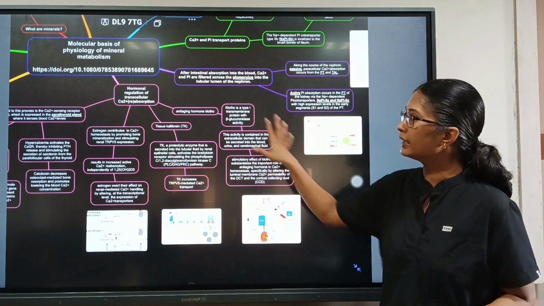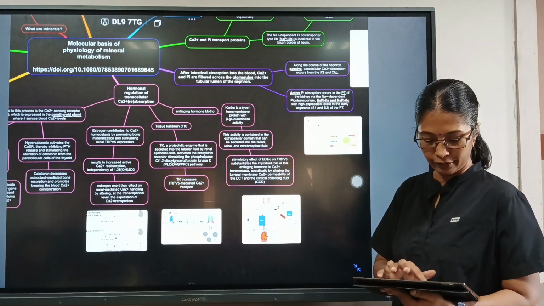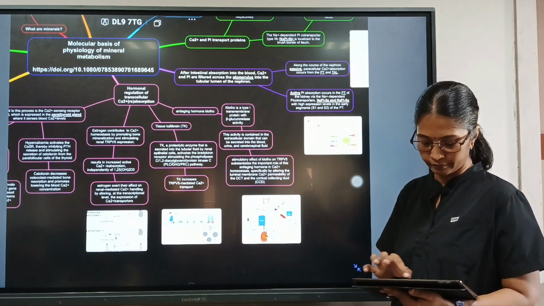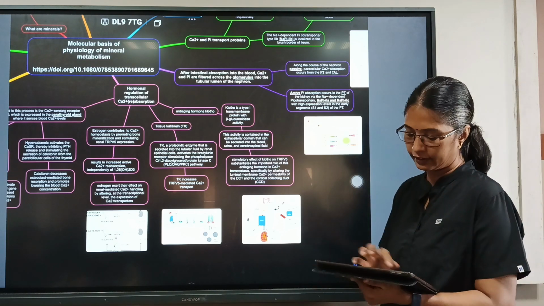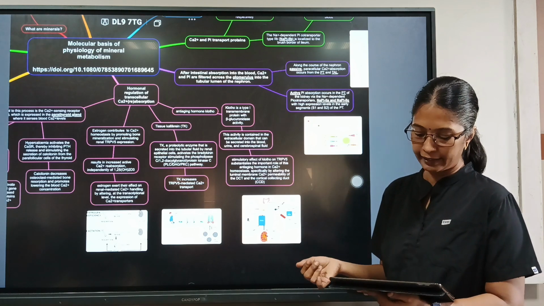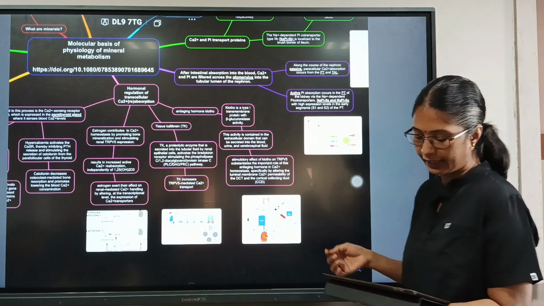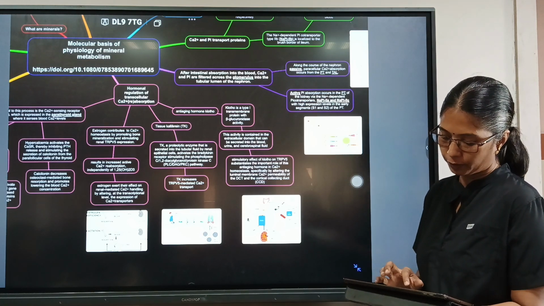So these are the hormonal regulators of calcium ions. What is the hormonal regulation which happens in the phosphate reabsorption or absorption? Parathyroid hormone, vitamin D3, and dietary phosphate intake are known to alter the phosphate absorption or reabsorption.